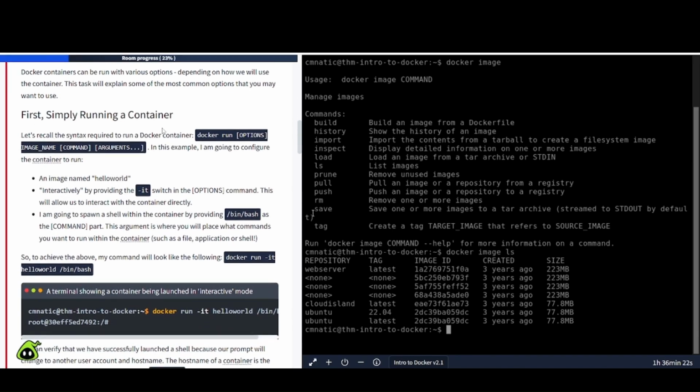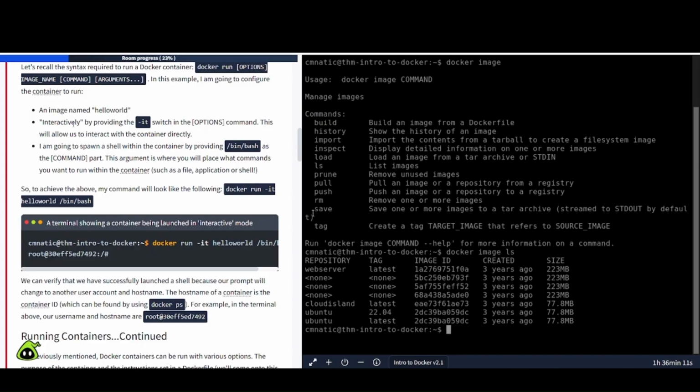First, simply running a container. Let's recall the syntax required to run a Docker container, which is this here. So Docker run, options, image name, command, and arguments. In the example, I'm going to configure the container to run an image named hello world interactively by providing the -it switch in the options. This will allow us to interact with the container directly.